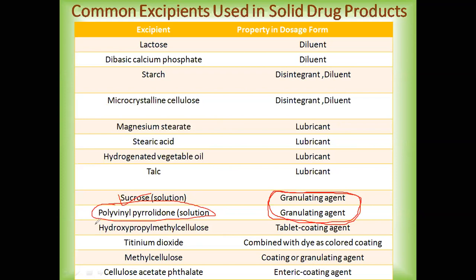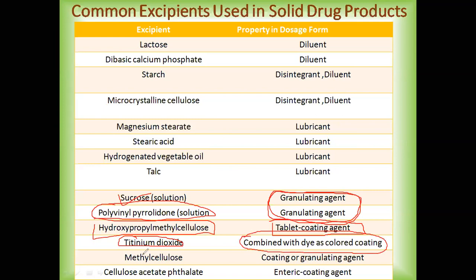Then we use HPMC, that is hydroxypropyl methyl cellulose, also called hypromellose, which is used as a tablet coating agent. Then we have titanium dioxide, which is combined with dye as a coating colorant.